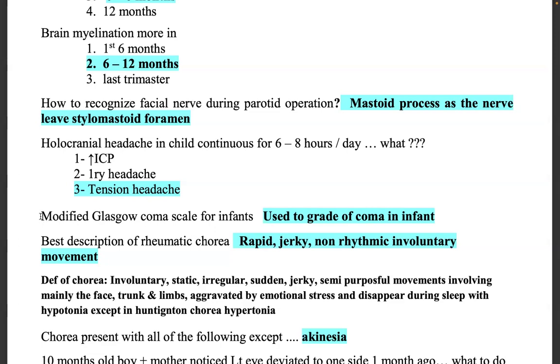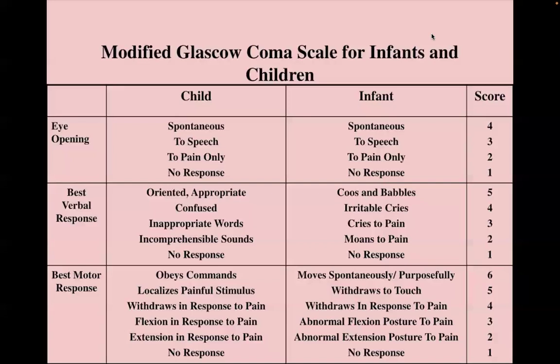Next, there is the modified Glasgow Coma Scale for infants, used to grade coma in infants. But we will go back and check what this modified Glasgow Coma Scale is, and I will post it in the group now. This is the modified Glasgow Coma Scale for infants and children.